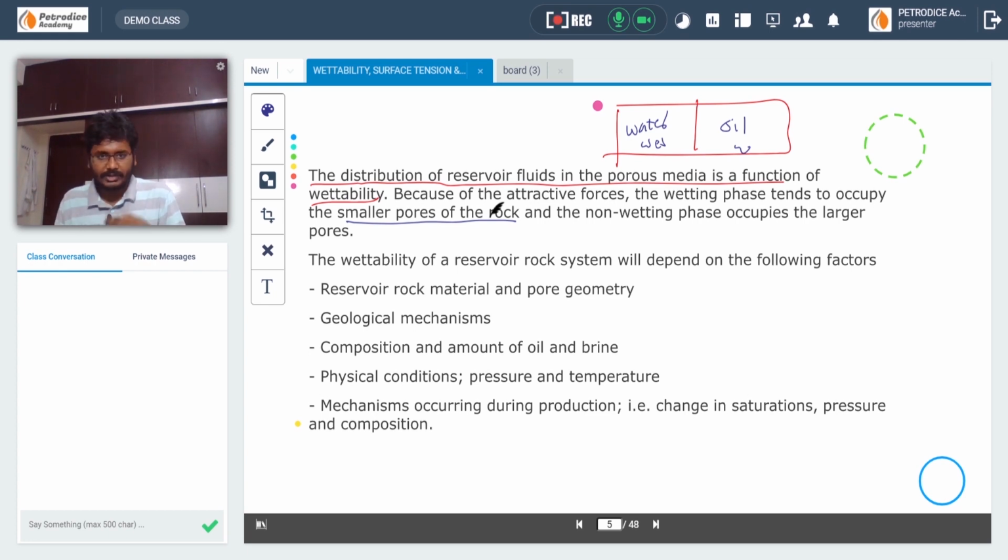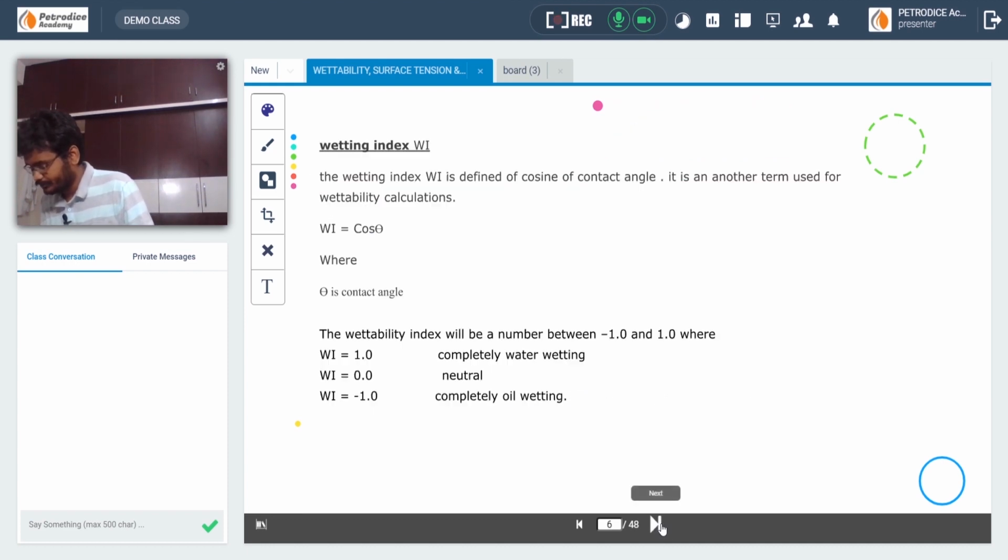Wettability is a function of reservoir rock material and pore geometry, and geological mechanisms such as dolomitization and fracturing, and even the saturation of oil and water. We will be discussing this in the next classes. So remember this: wettability is a function of pressure and temperature, reservoir rock material, pore geometry, geological mechanisms, and the composition, that is the saturation of oil and gas. Apart from that, wettability tends to change with production also. Okay, let's go to the next one.